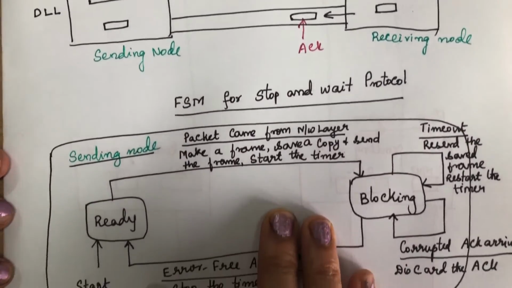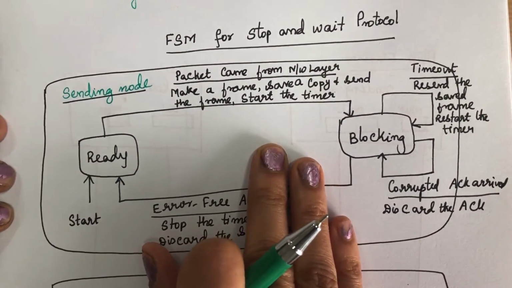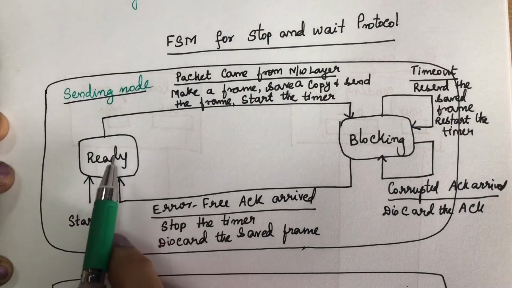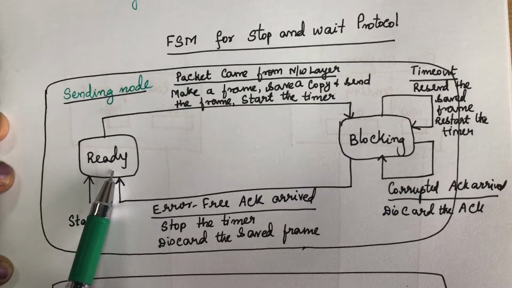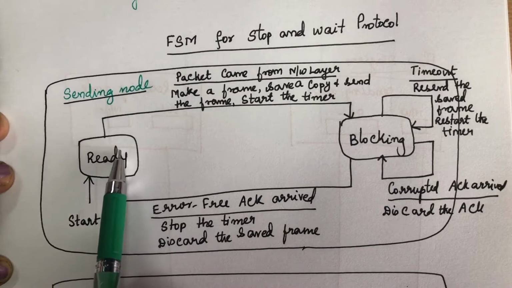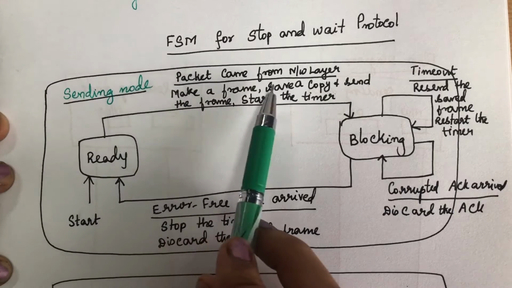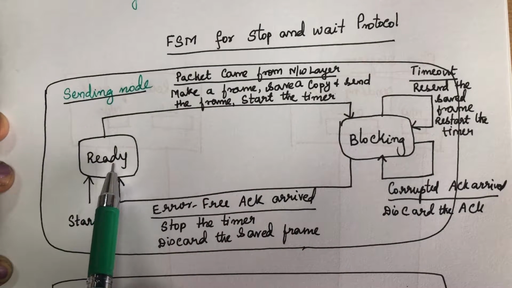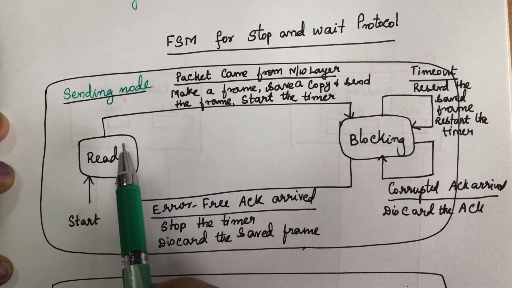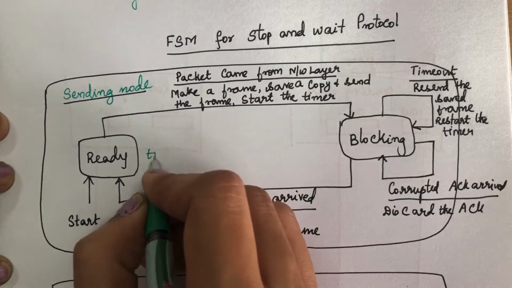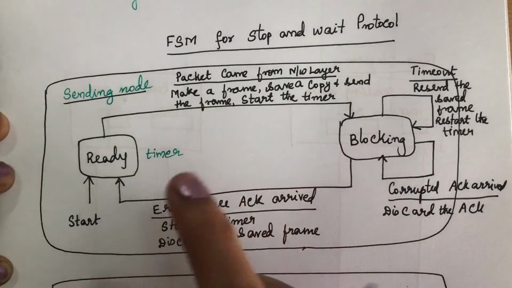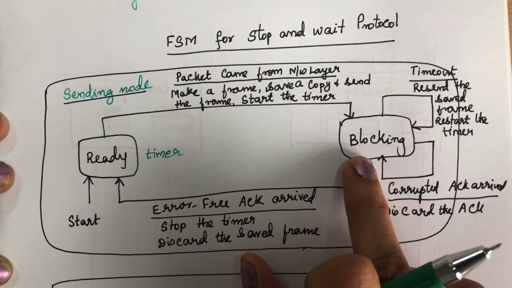Okay, so now we will see the finite state machine of stop and wait protocol. So this is the finite state machine of the sending node. In the sending node, it will have two states. One is the ready state, the other one is the blocking state. When the machine is in the ready state, when any packet comes from the network layer, it will make a frame and save a copy of that frame inside the data link layer and it will start the timer. So it will start the timer, save a copy of that frame and send that packet to the receiving side. Until then it will be in the blocking state.